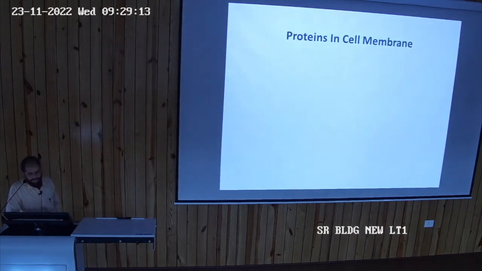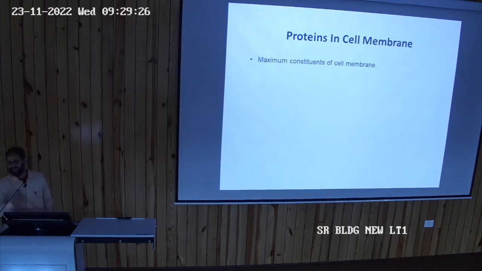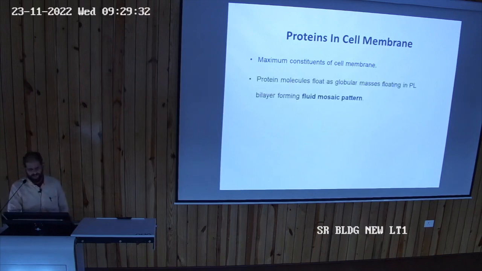So what are the causes of fluidity of the membrane? We should understand. Then the proteins, coming on to the proteins. Next point is the protein. मैक्सिमम कॉन्स्टिट्यूएंट सेल मेम्ब्रेन में कितना था? 55% approximately constituted by the protein, so it is having the maximum amount, and proteins forms the mosaic part of